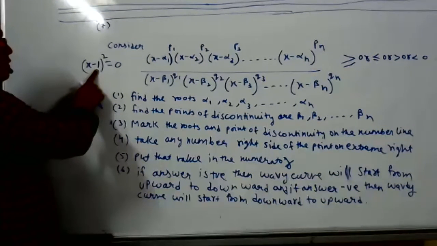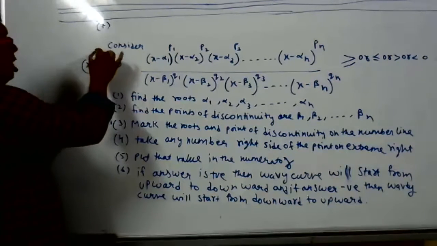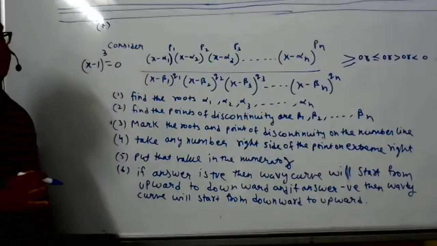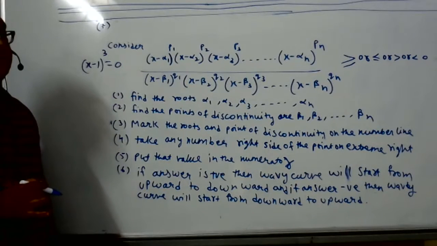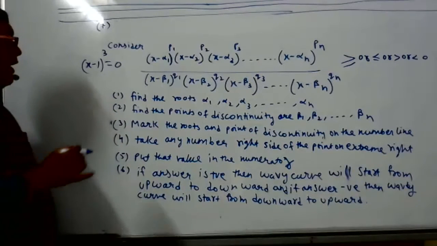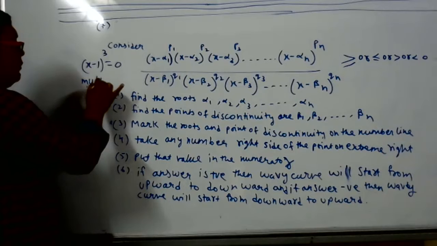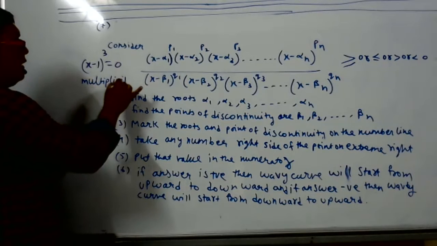How many times? 2 times. So the root is repeated. If I write x minus 1 to power 3, the root is 1, 1, 1. In higher class, we call this root multiplicity. Multiplicity is 3. The root is repeating 3 times.